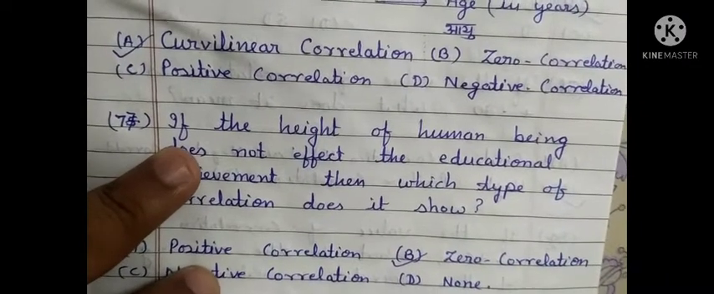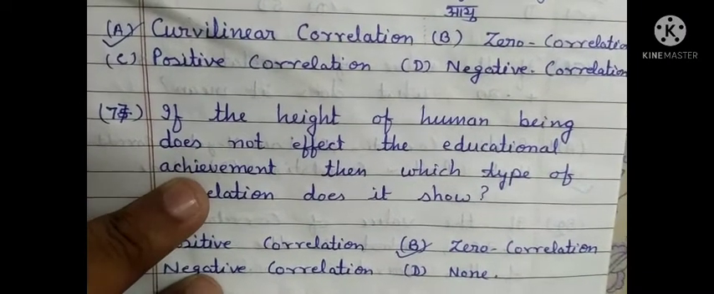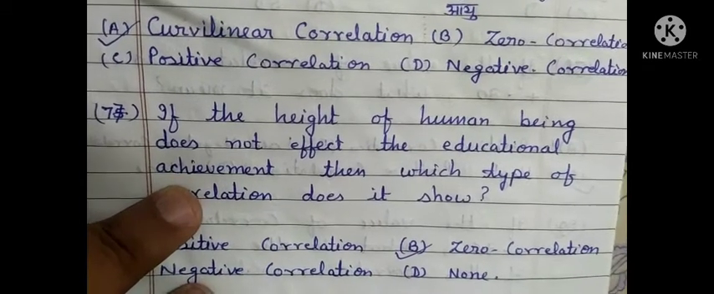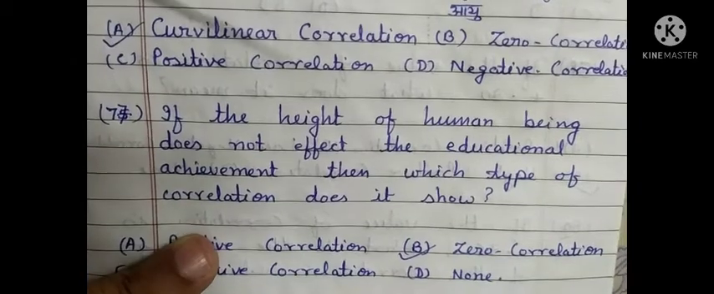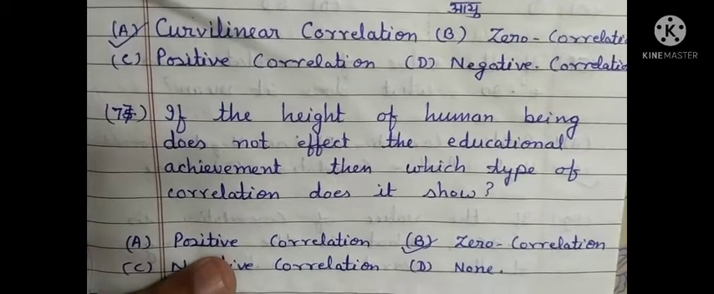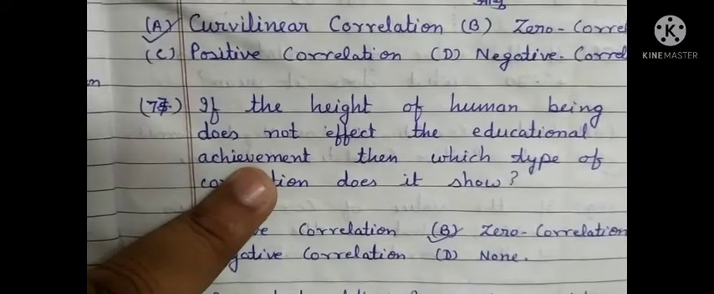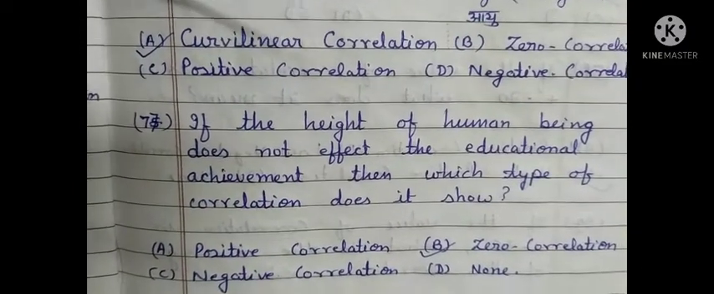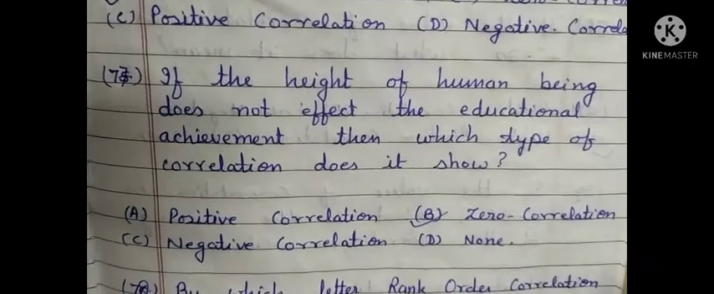Next question. If the height of human beings does not affect educational achievement, which type of correlation does it show? As we know, height does not affect educational achievement, so zero correlation is obtained.